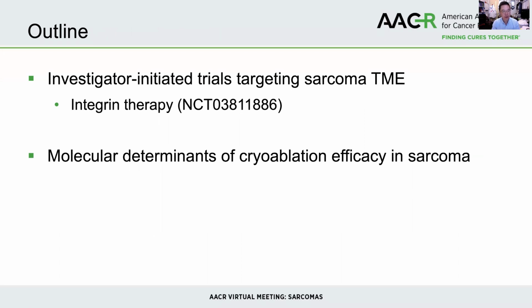I will briefly introduce an investigator-initiated trial targeting sarcoma tumor microenvironment using integrin therapy. And in the remaining time, I will discuss our molecular determinants of cryoablation efficacy in sarcoma.